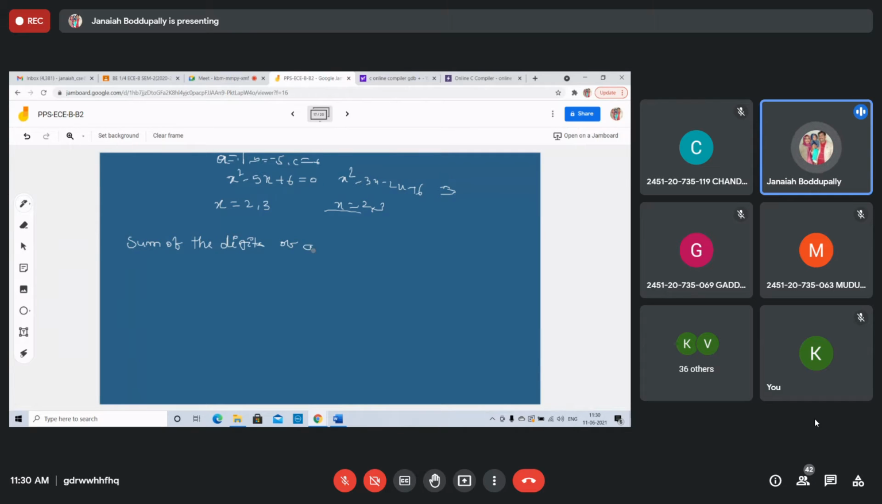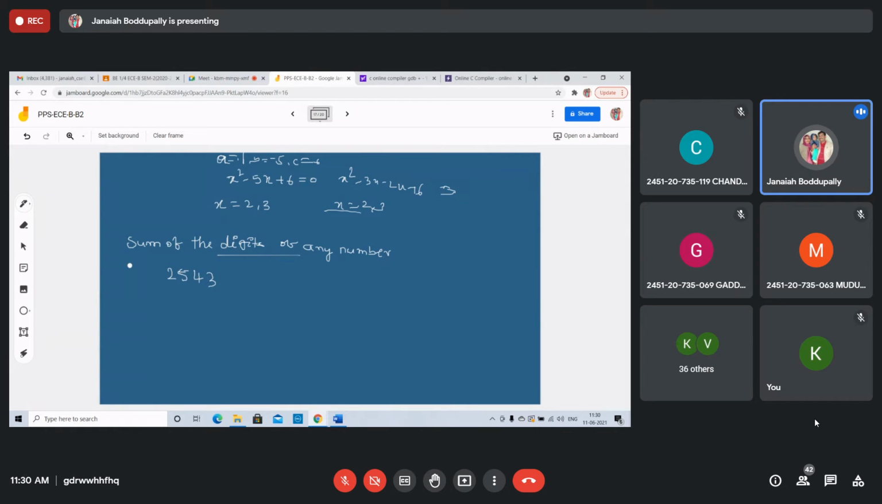Sum of the digits of any number. Suppose a 4-digit number, 2543. This is a number. I want to take the sum of all the digits.